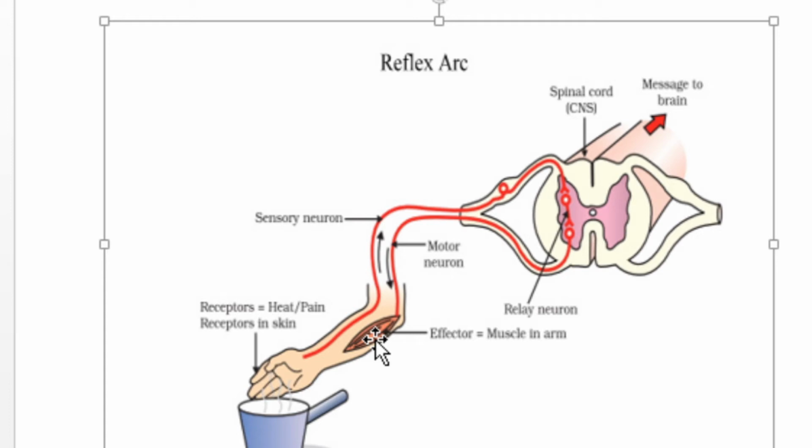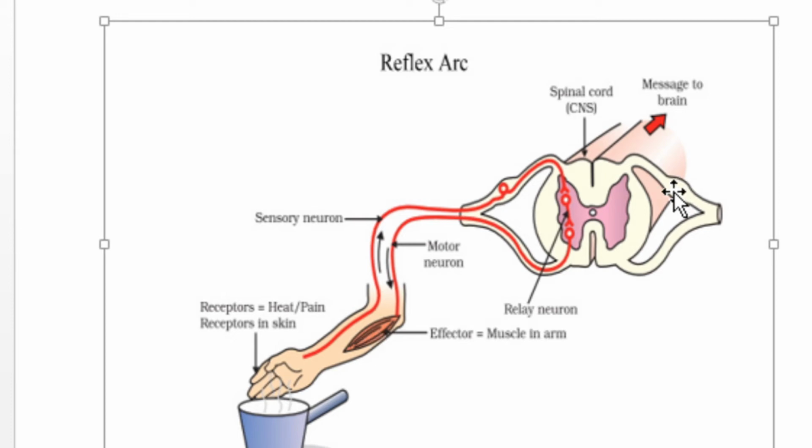Here, signals involved in reflex action do not travel up to the brain. They travel only up to the spinal cord. Sending a signal to the brain would involve more time. Here you can see that reflex action is controlled at the level of the spinal cord. That is all about reflex action.